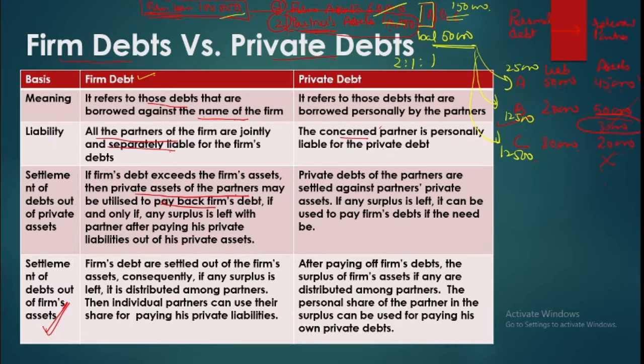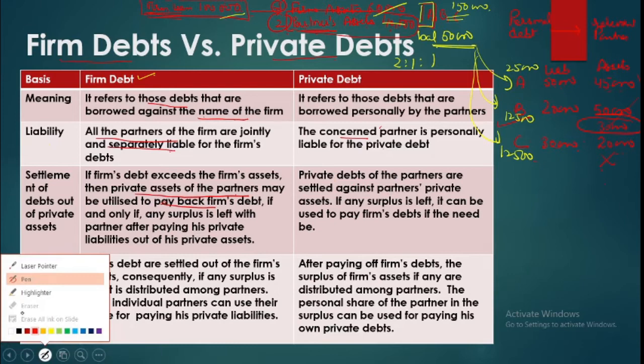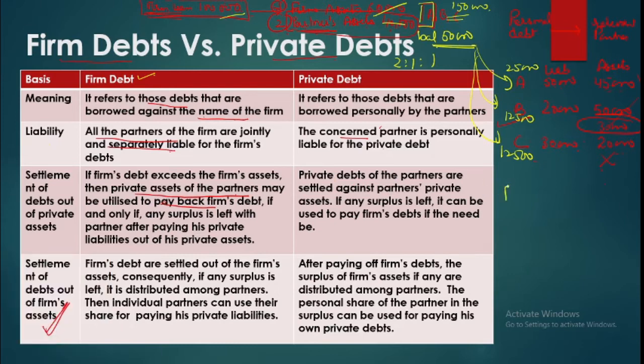So the essence of the matter is that you can use firm's assets, right? The firm is having assets. You can use firm's assets to pay private liabilities, but up to the extent of partners' claims. Right, if your claim is in the assets up to 12,500, you will get that, and you can use that to pay your personal liabilities. If you happen to pay it fully, that is fine. If you cannot pay it in full, it means that you have a case of insolvency.